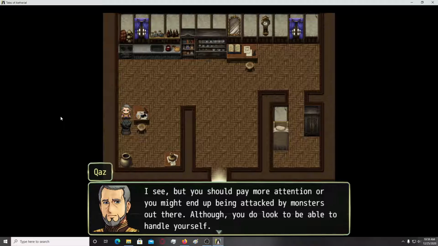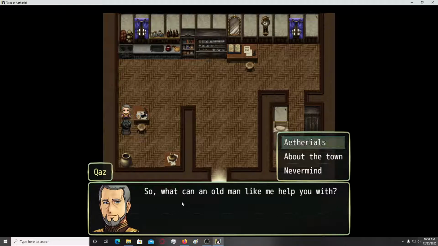I would rephrase this like, you do look able to defend yourself or to handle. Like, look to be able. This usually is skipped when you say look able. It's much easier to say you do look able to handle yourself, okay? I'm also an authorized translator for English, so do take this as just minor tips, no judgment.